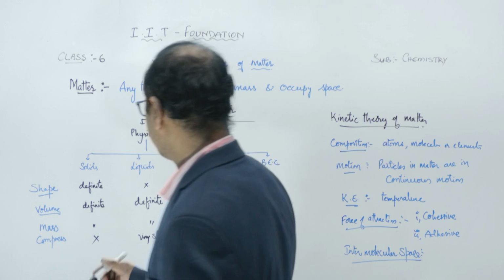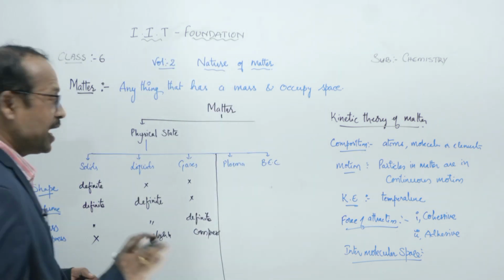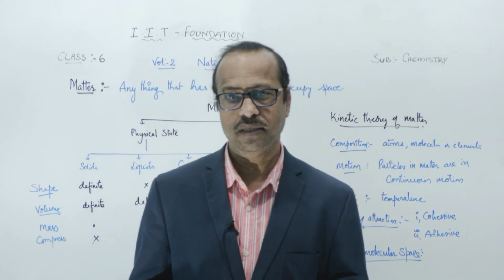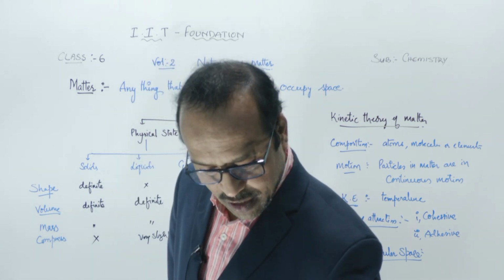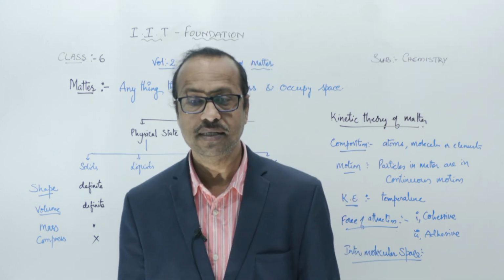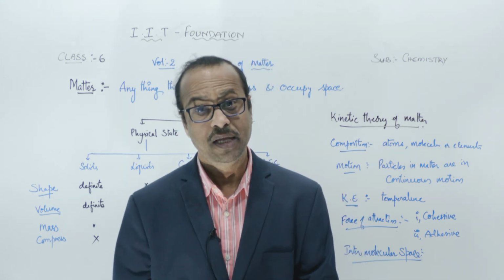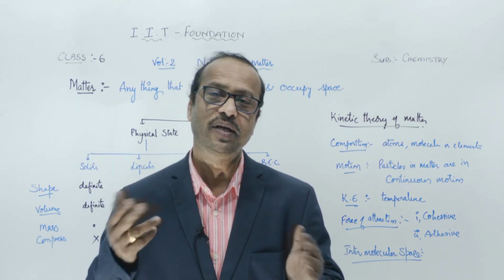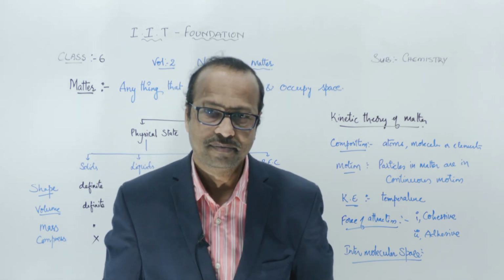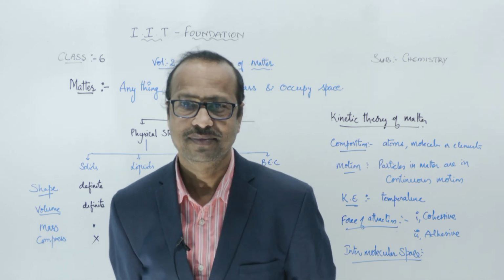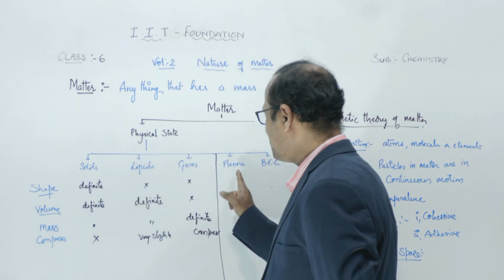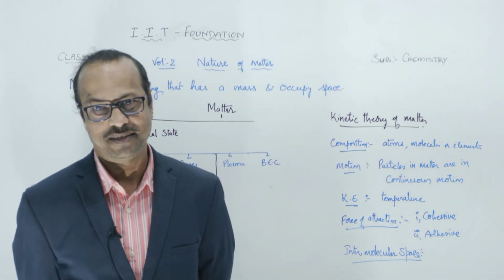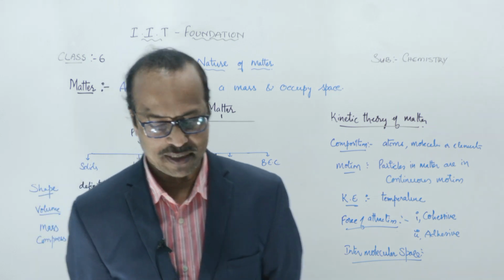You know, for example, if I take ice, what is the state of the ice? Solid. If I heat the ice, it turns into liquid, water. If I boil the water, it turns into gas. Still, if I heat it, then what happens? That stage is called the plasma state.